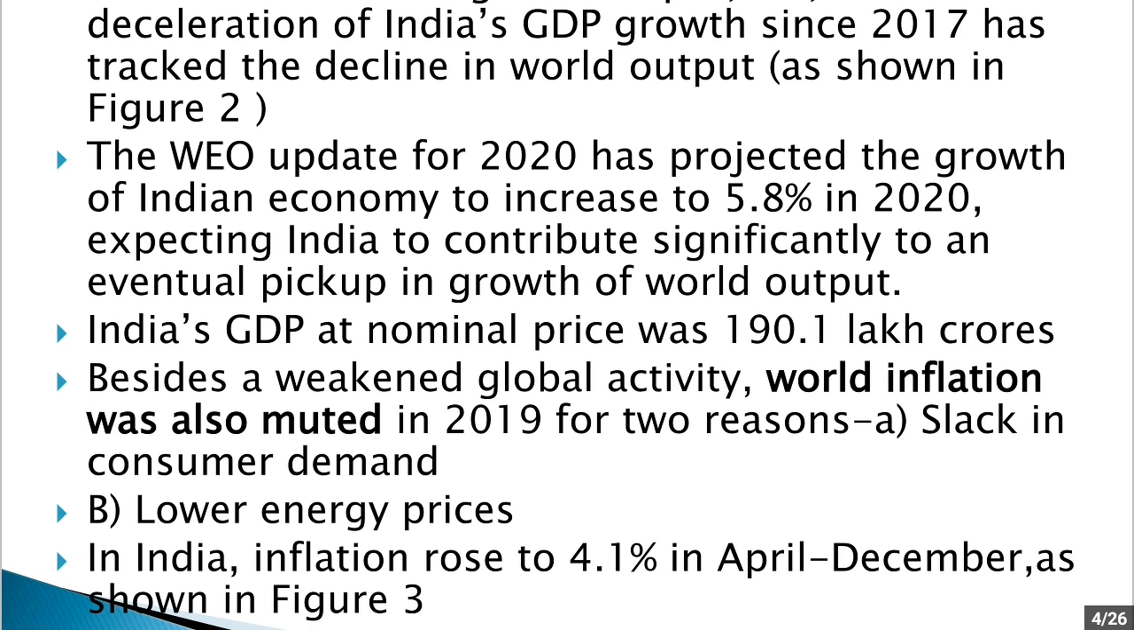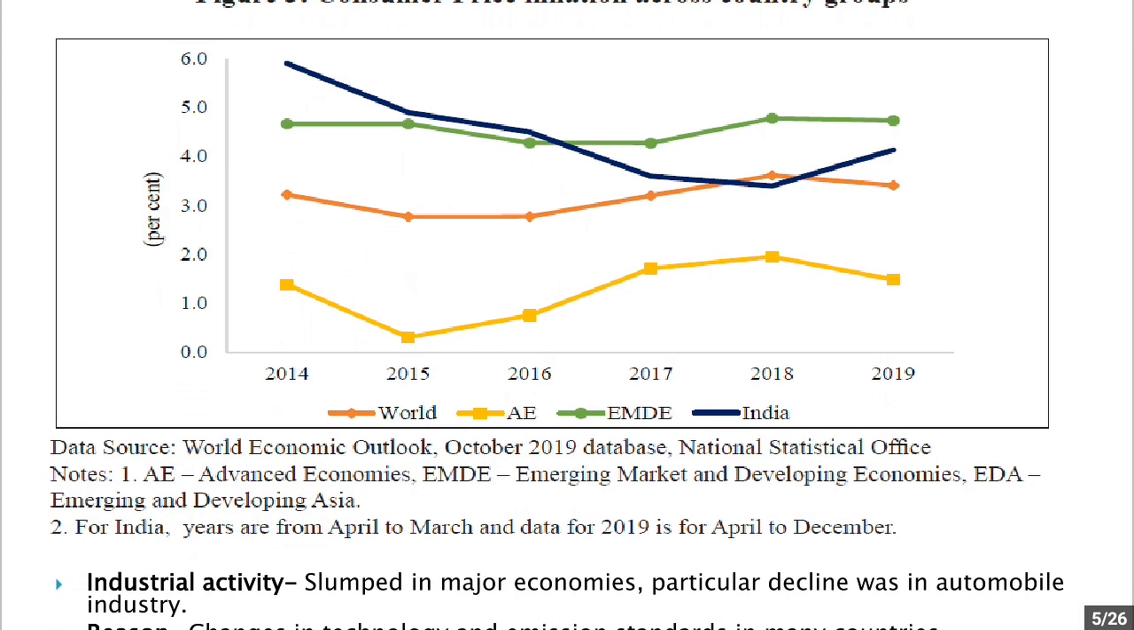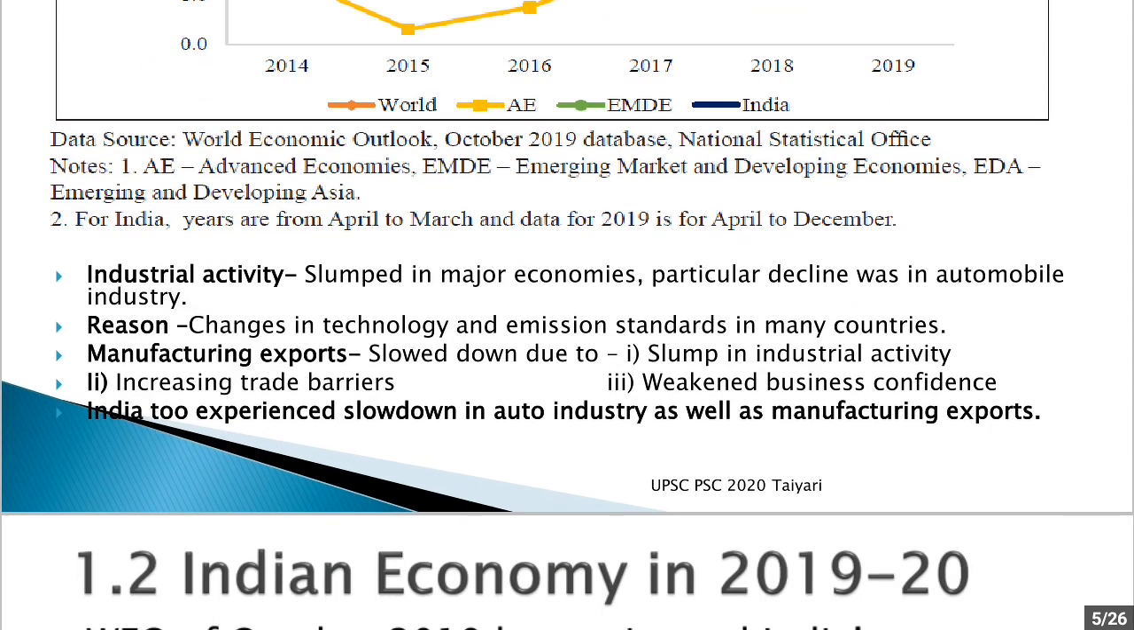Now, in India, inflation rose to 4.1% in April to December, as we can see in figure 3. You can see here India had declining inflation up to 2018, and in 2019 there is an uptick in inflation, that is, inflation has been increasing.